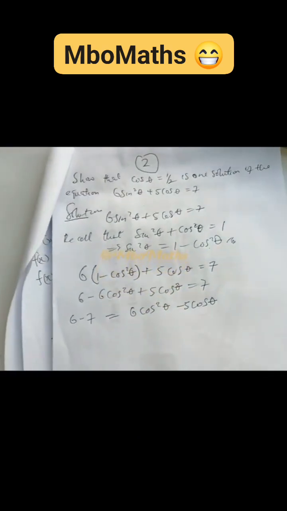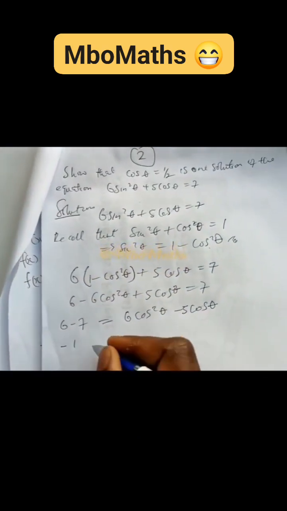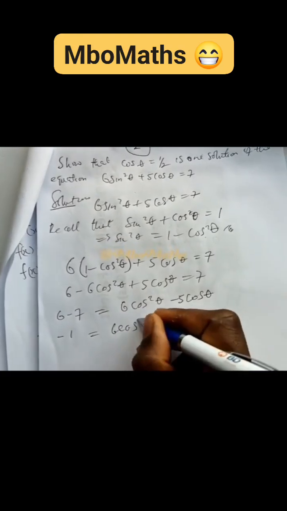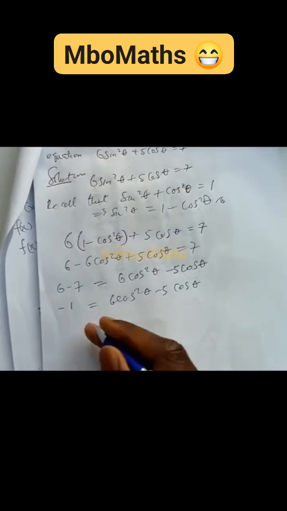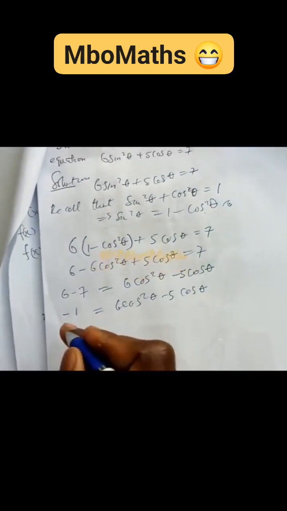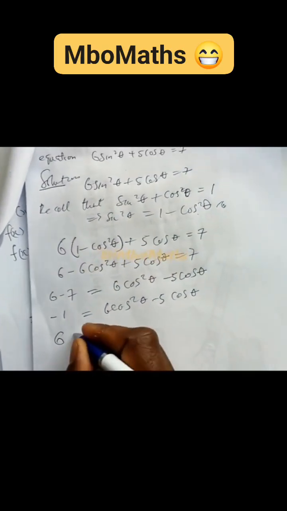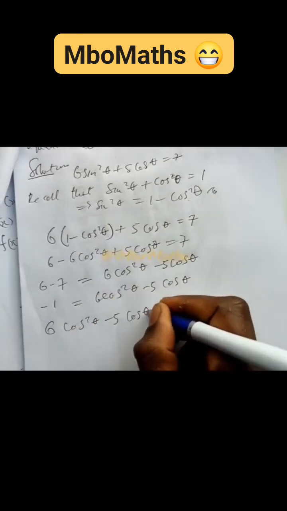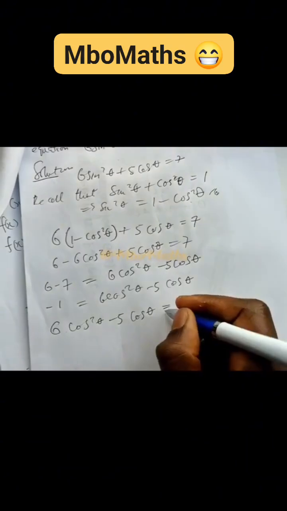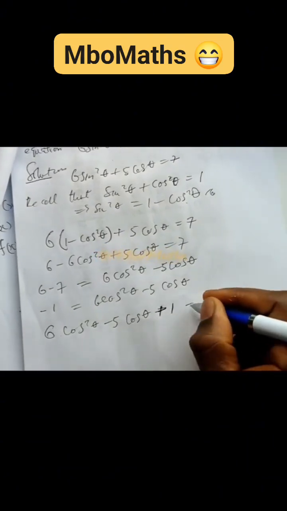So we can say that minus 1 is equal to 6 cos square theta minus 5 cos theta. So if we cross these, we can write this equation as 6 cos square theta minus 5 cos theta plus 1 is equal to 0.